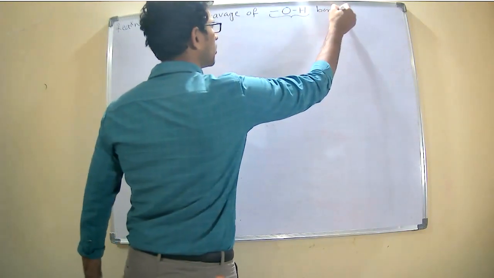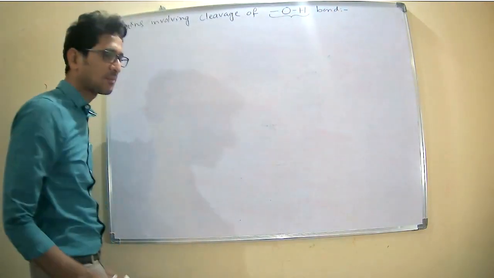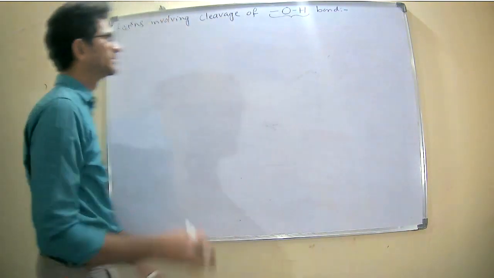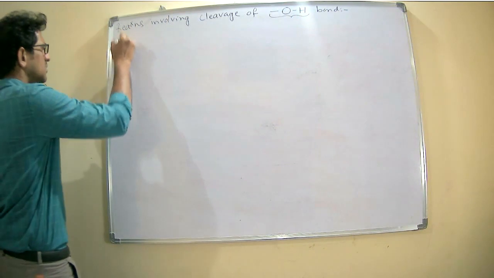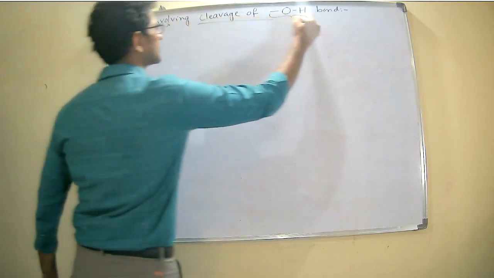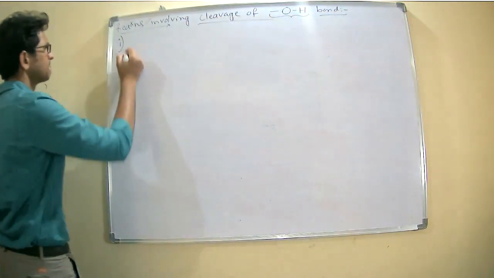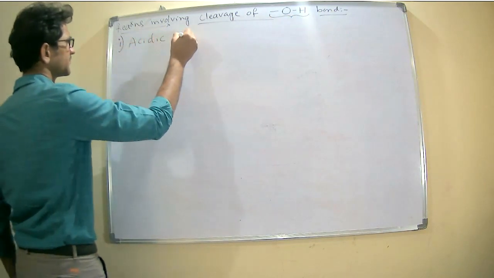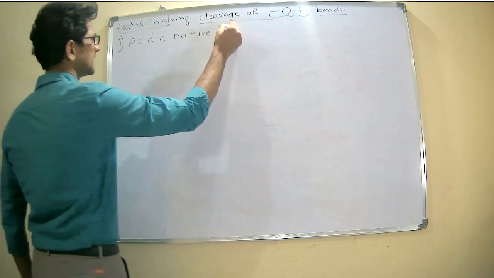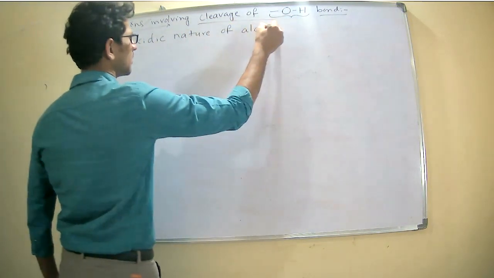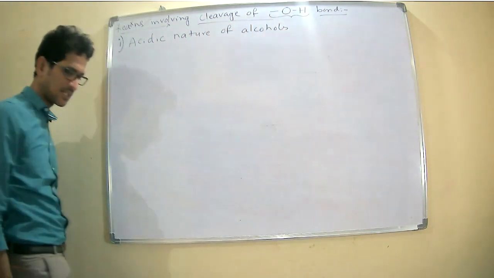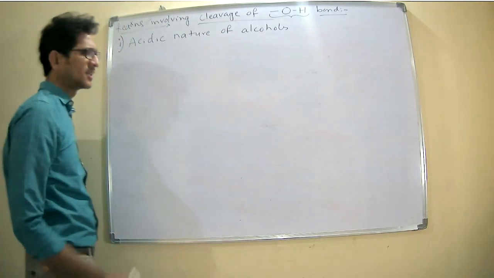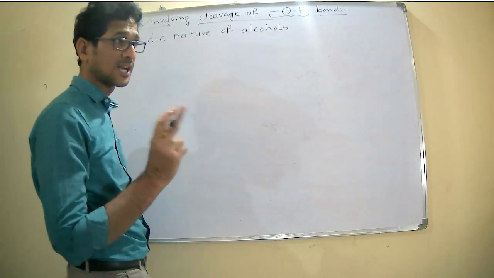Cleavage of the OH bond means in which type of reactions the bond between the oxygen and hydrogen will be cleaved. First one, acidic nature of alcohols. In that case, the bond between the oxygen and hydrogen will be cleaved.